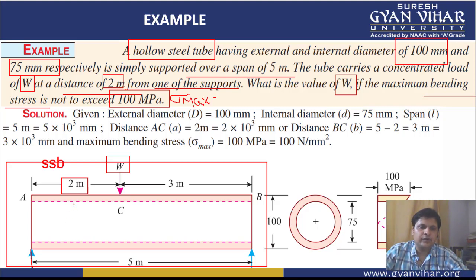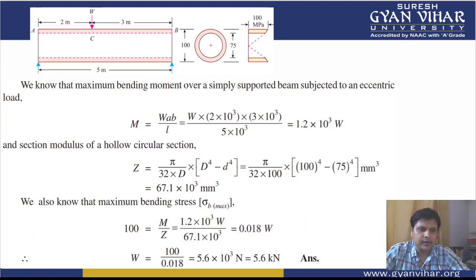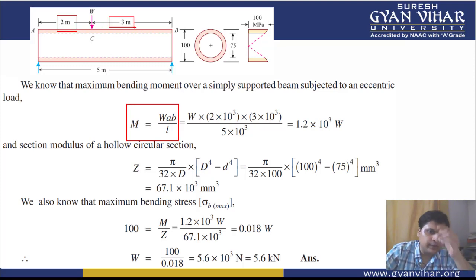Now if we want to get the value of maximum bending moment, how will we calculate it? For such type of questions, we all know that there is a formula for maximum bending moment, that is WAB by L. A stands for the smaller side and B stands for the larger side. So WAB by L, where L is the total length 5, will give you the maximum value of bending moment in this section.